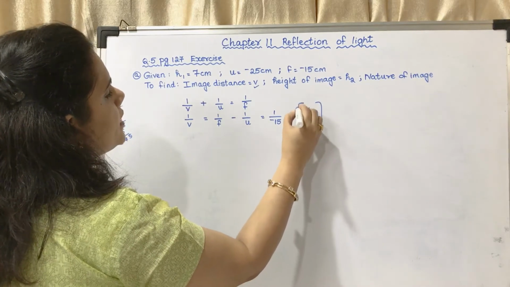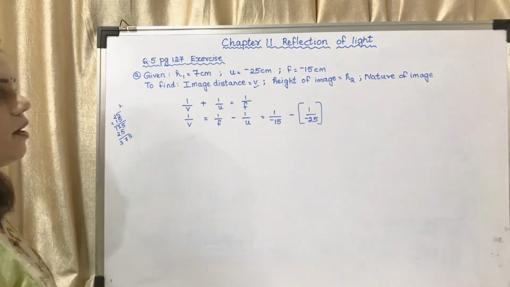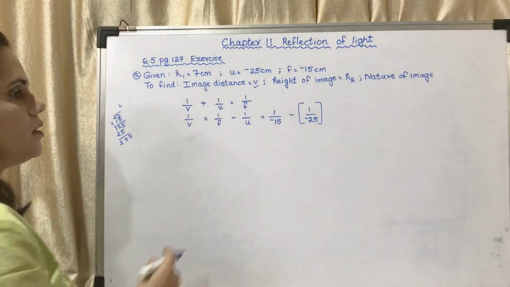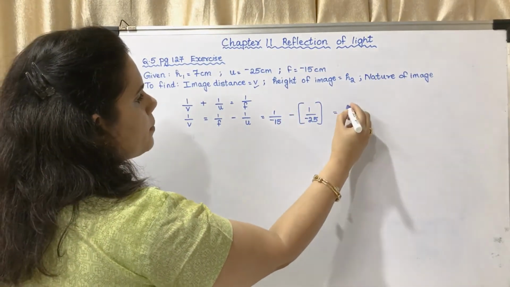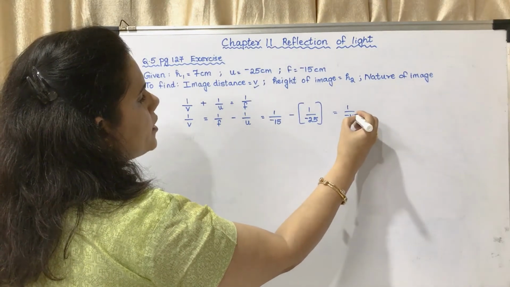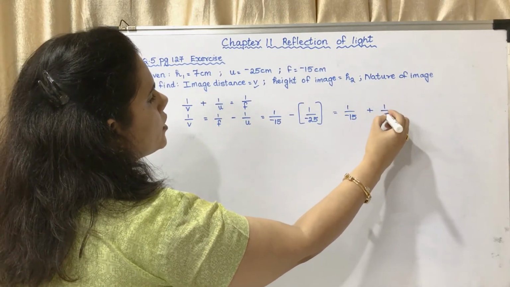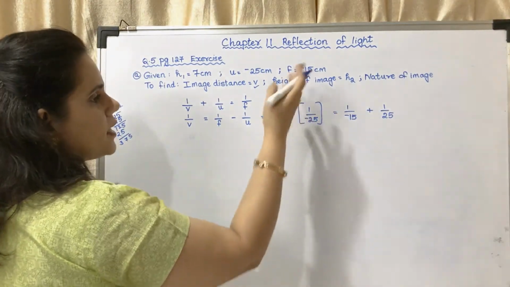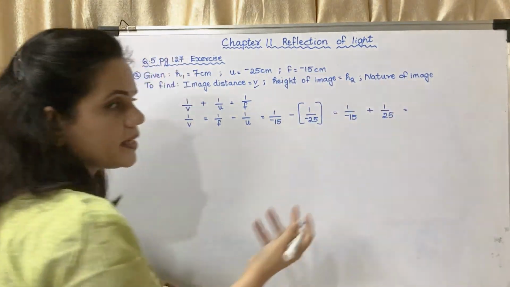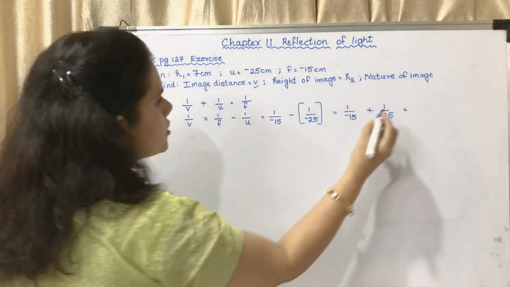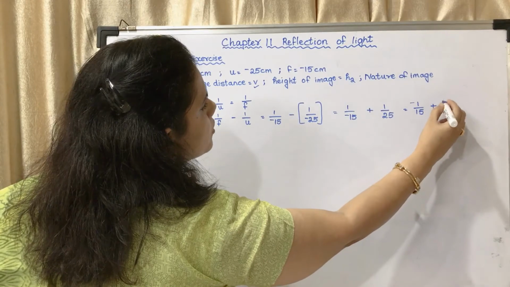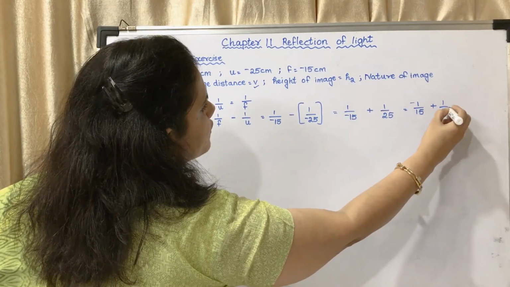You may see the values I have taken as minus. Now this becomes 1 upon minus 15 plus 1 upon 25. Now this minus I shall take to the upper side. It will be the same, it doesn't make any difference. So it will become minus 1 upon 15 plus 1 upon 25.